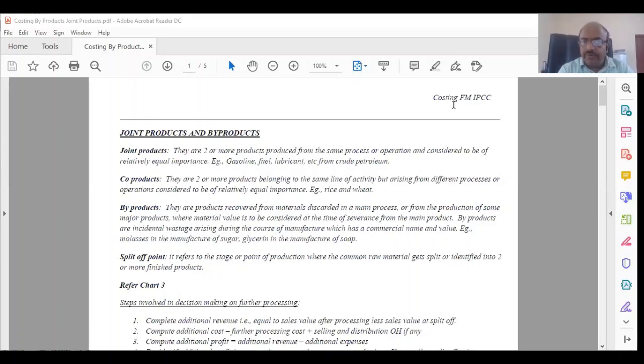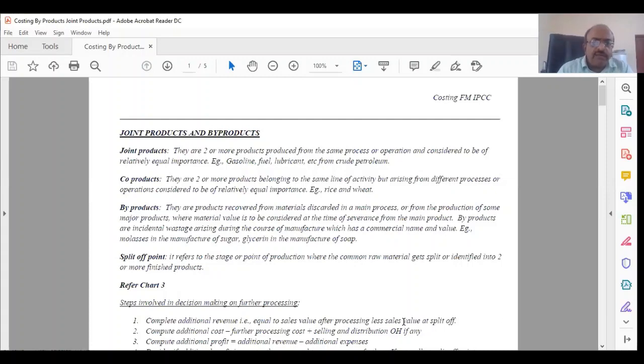So today we will discuss joint products and byproducts. Another chapter, also very interesting and not very difficult. So don't worry about it. It's quite simple. Before we get into that, we need to understand what these things are.